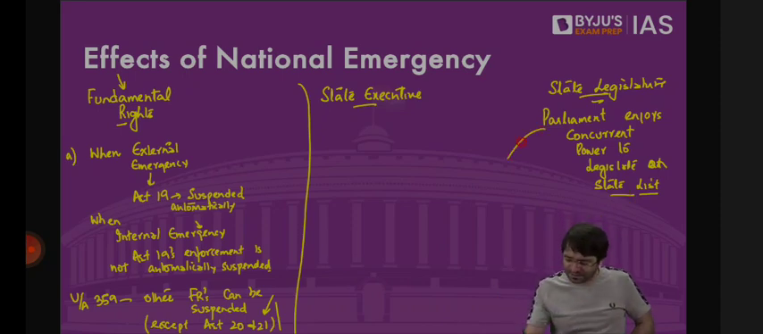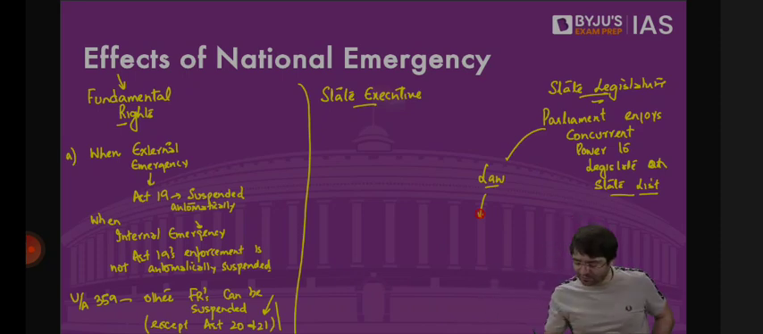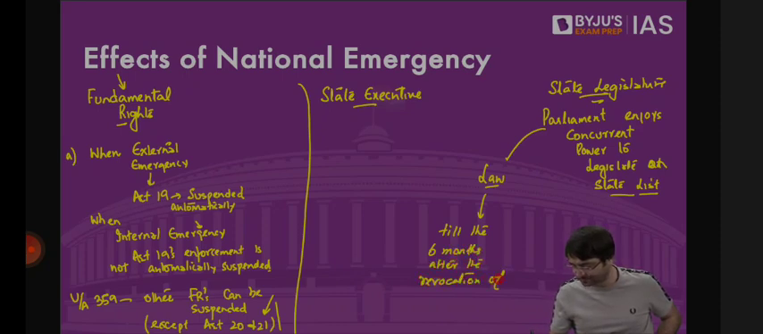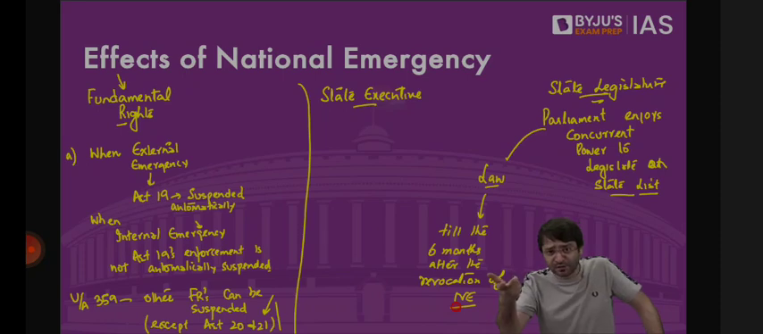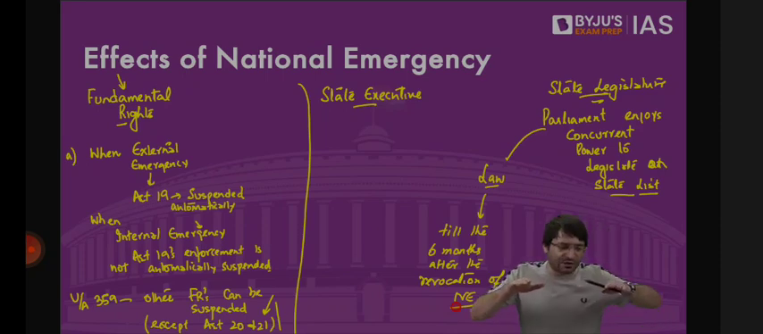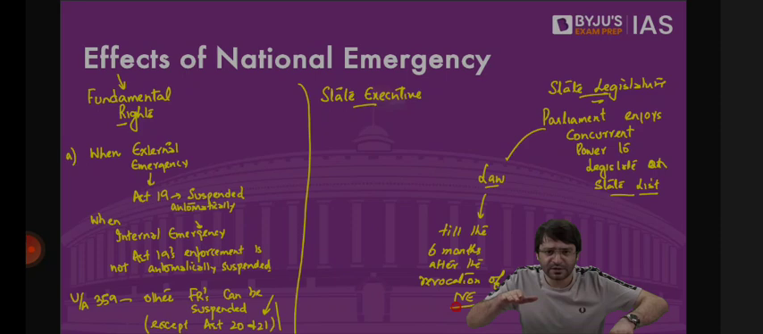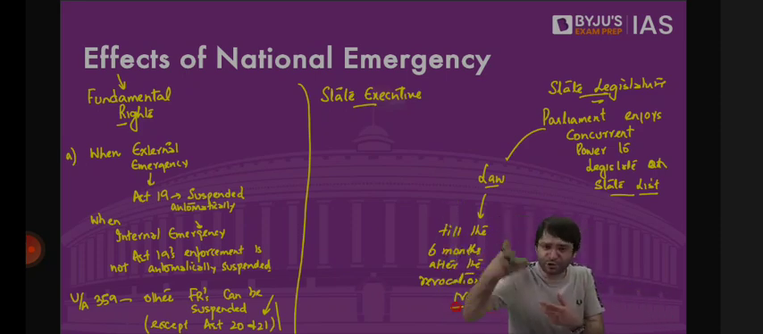Once Parliament passes a law on the state list, let's say police, this law continues till 6 months after the revocation of national emergency. For example, there is national emergency. Parliament is making a law on police, which is a state subject, but I can make a law right now. State legislature can also make a law, but I can also make a law. I am the Parliament, which means my law will prevail over the state law. Done. And this law, which is enacted on the state list, will continue as long as national emergency is in place. If national emergency is revoked today, this law will continue for a further period of 6 months. After that, it lapses. That means this is only for a temporary period because we have a danger to the unity, integrity, security of the state.